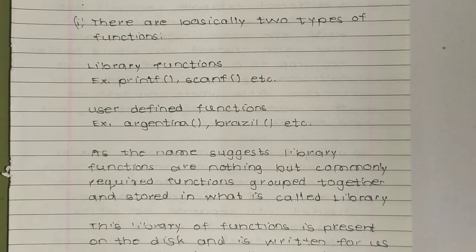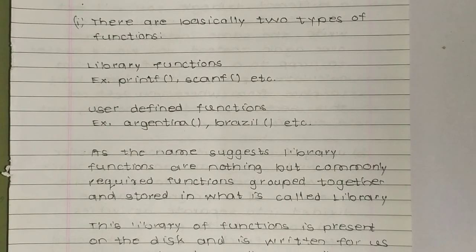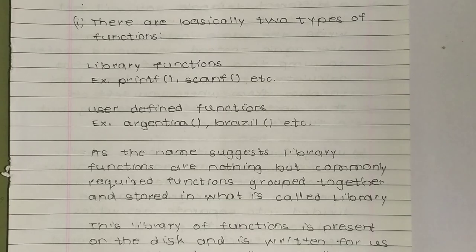There are basically two types of functions: library functions, for example printf, scanf, etc. So these are library functions. That means they are already written by the compiler, or rather the person or the organization who is forming that software, like Turbo C. So they have libraries of printf, scanf, etc. Now there are some user defined functions, just like we defined right now, Argentina and Brazil, etc.